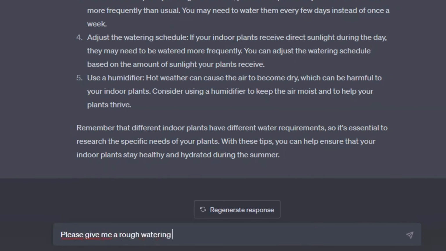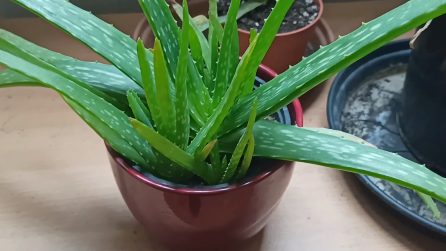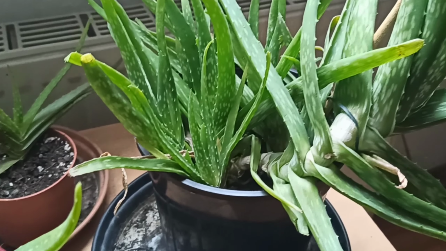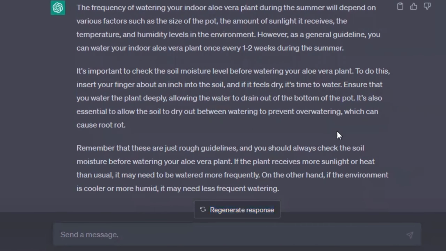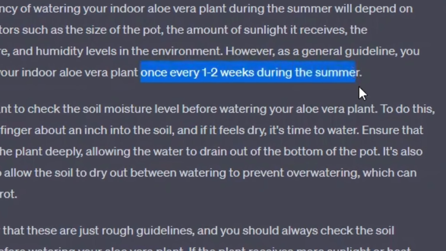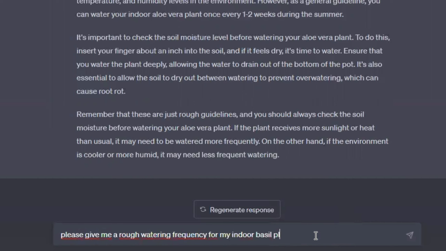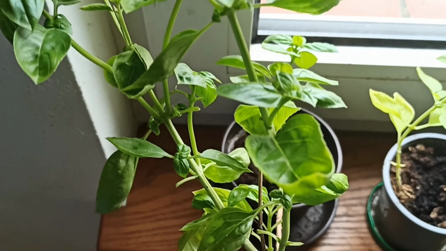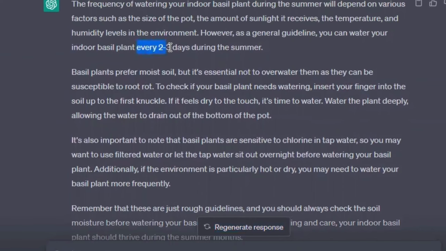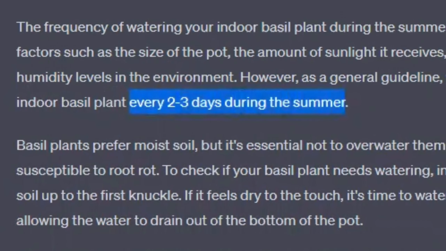So let's also be specific and tell ChatGPT that the plant is an aloe vera and that we want a rough watering frequency. And let's see how different the answer is if we tell ChatGPT that the plant is basil. And yes, these are literally the 2 plants that I have.